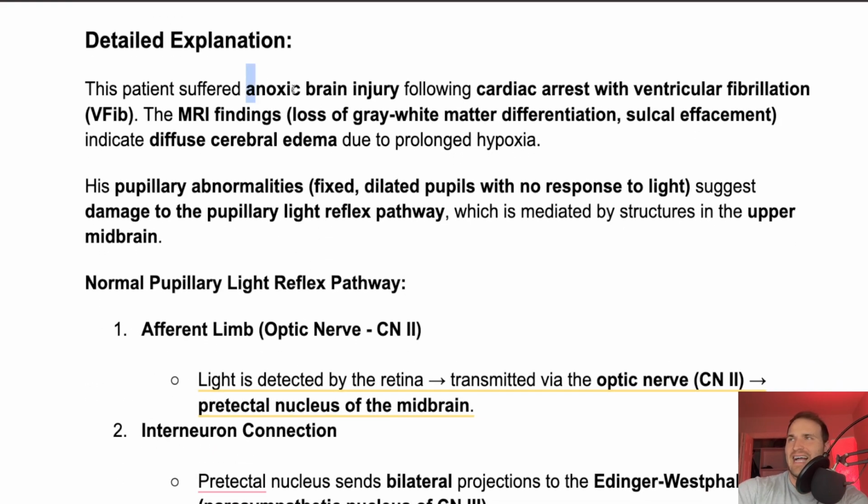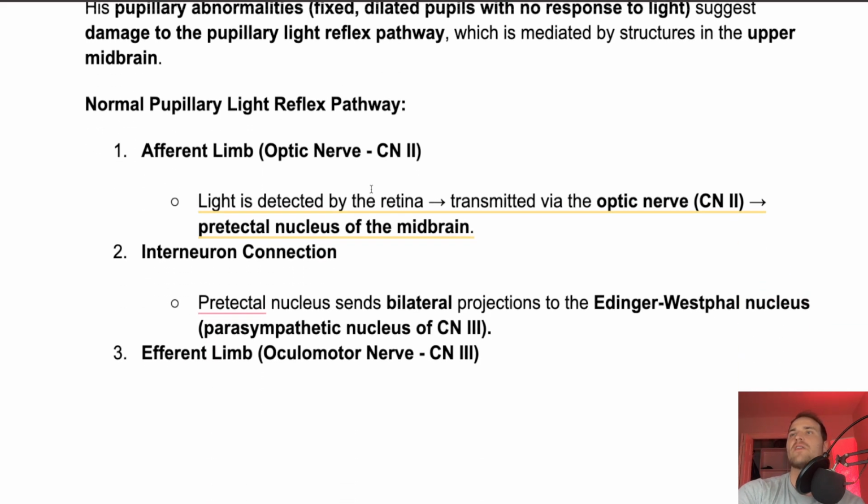So anoxic brain injury, cardiac arrest with a VFib, MRI findings of loss of gray matter indicates diffuse cerebral edema due to prolonged hypoxemia. So the pupillary, let's talk about those findings: fixed, dilated, no response to light. That means that there's a damage to that light reflex pathway, and that's in the upper midbrain. That's kind of all there is to this question.